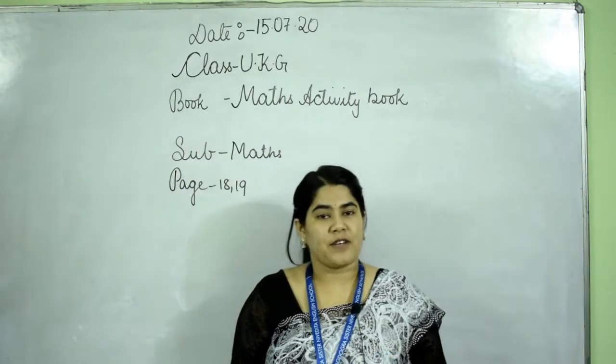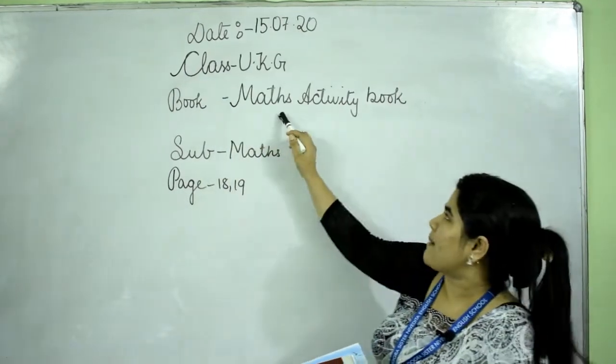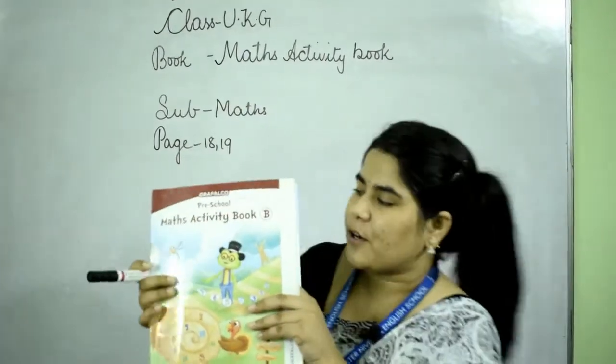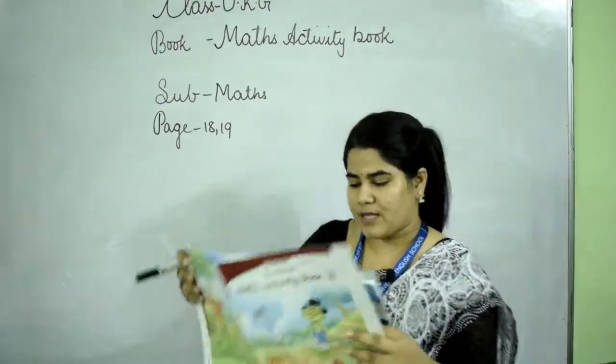So kids, we have finished up with English. Now we are going to do maths. We are going to follow this book, maths activity book, that is this one. Okay, maths activity book, and we will be doing page number 18 and 19 from this book.